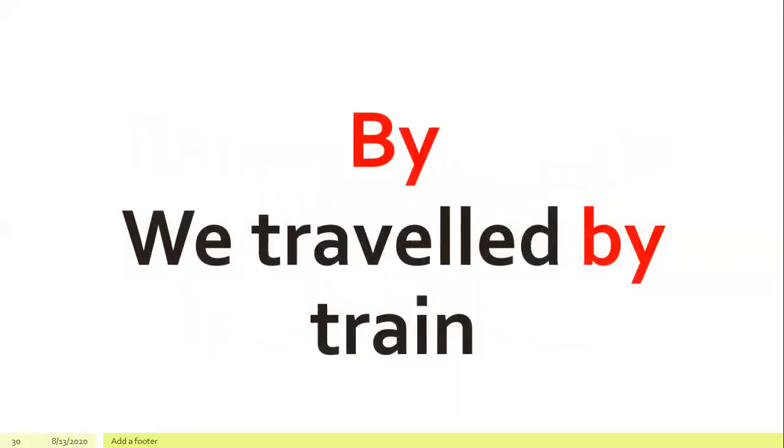Next, we can use the preposition by when we talk about means of transport. Example, we traveled by train.